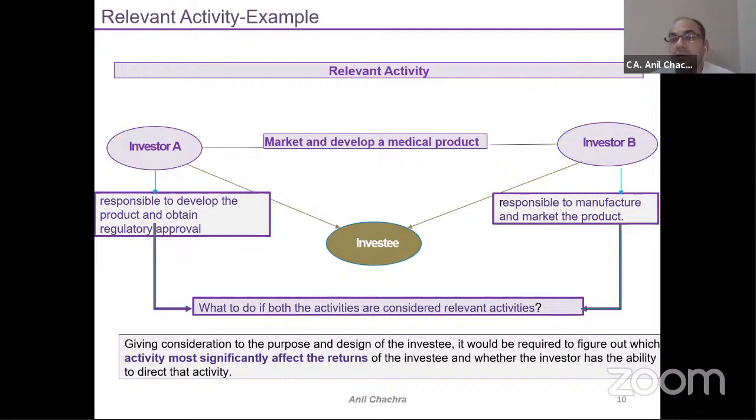Who is having control, either A or B, right? So who is having the most influence on the decision making part, right? So this type of activity, or these types of things, we need to analyze while making this control model under the power part.